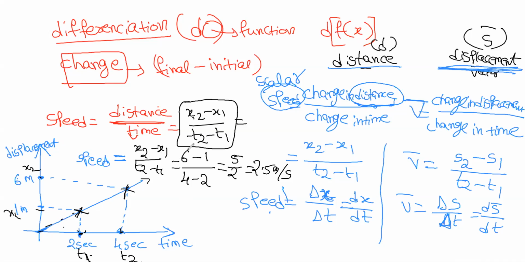So speed I can write as dx by dt, right? Yes, sir. So that is speed. I will tell one shortcut you have to remember.